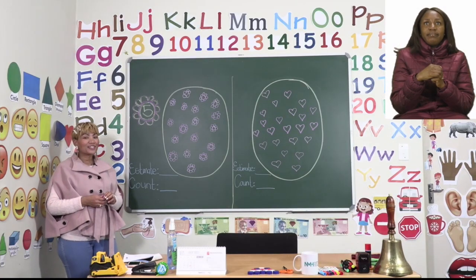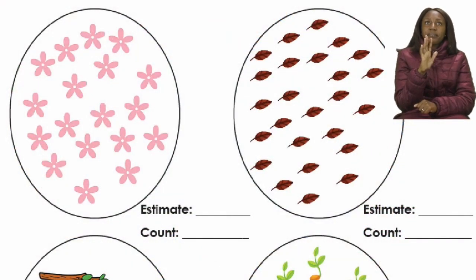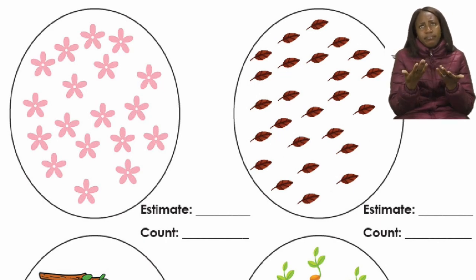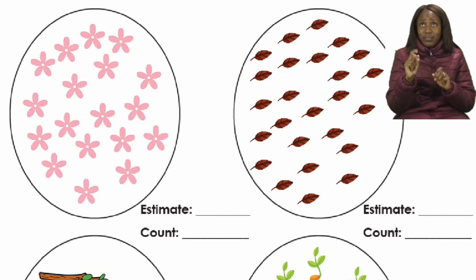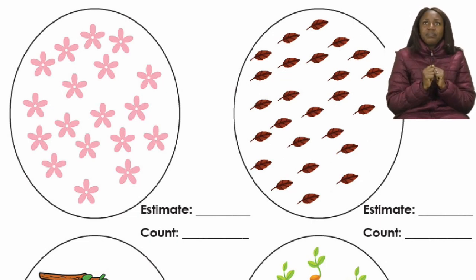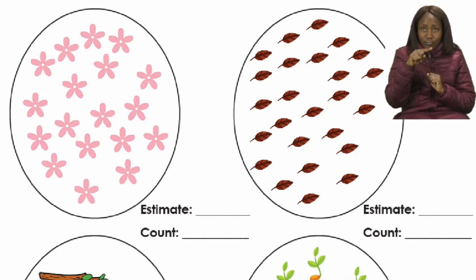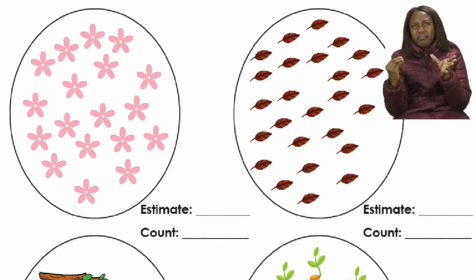In the next part of our lesson, boys and girls, let's go to page 5 in our booklets. Right, so today we are going to talk about subitizing. Now on page 5 it says we have to estimate and record, then count and record again. Right, on page 5 you will see you have a few shapes with a lot of different pictures in them. Okay, you can see there are some flowers, there are some logs, there are some leaves.